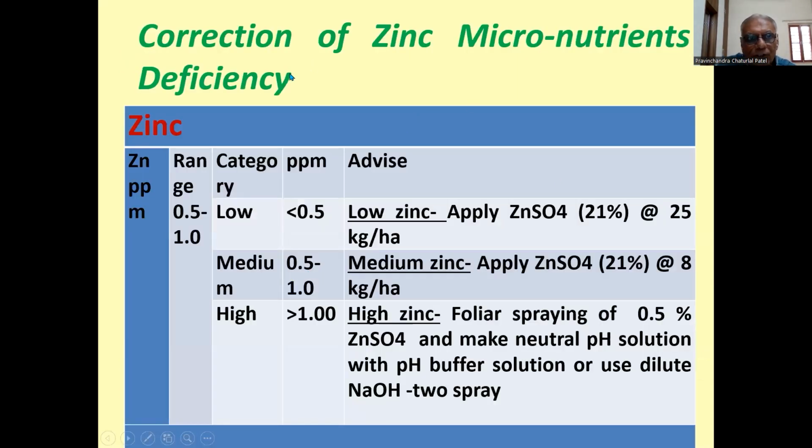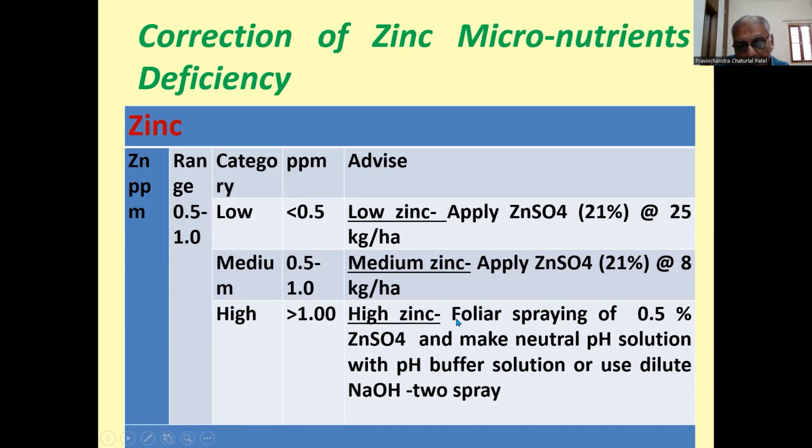So correction of zinc micronutrient deficiency. Here, when there is low zinc, that is less than 0.5 ppm DTPA extractable zinc, then we have to apply zinc sulfate in the soil at the rate of 20 kg zinc sulfate per hectare. When the level value is 0.5 to 1 ppm, then it is medium in category. So we have to apply zinc sulfate at the rate of 8 kg per hectare. Whereas if the value of DTPA extractable zinc is greater than 1, then it is high or sufficient zinc.